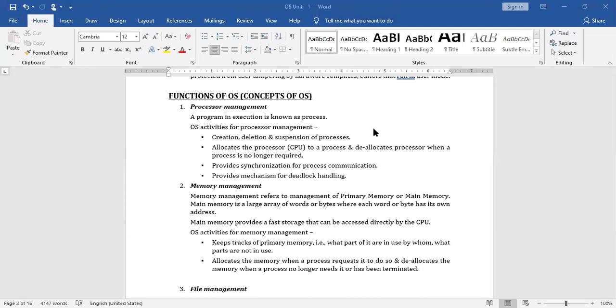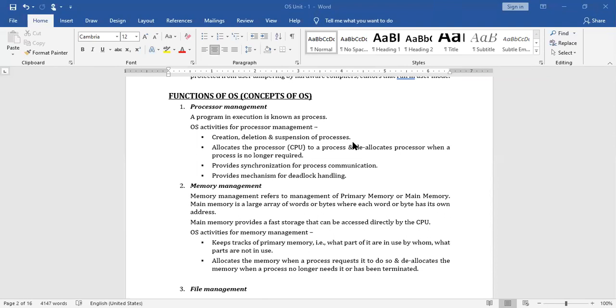All right. So now coming to the point here, the modern system will allow you to execute multiple programs. Multiple programs means you can execute multiple tasks at a time.